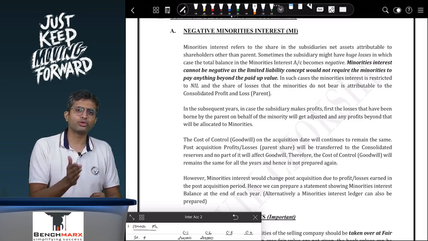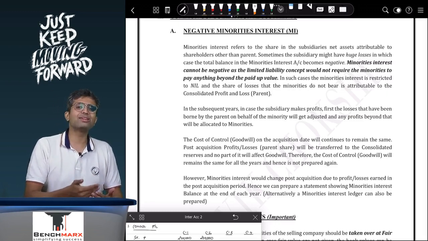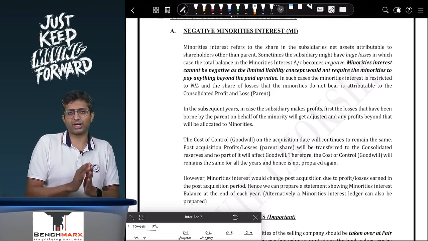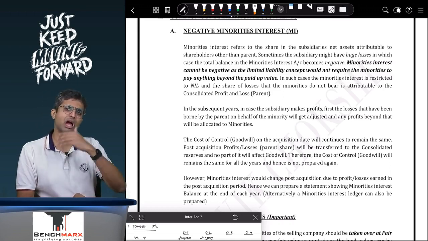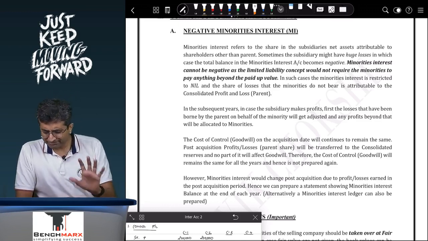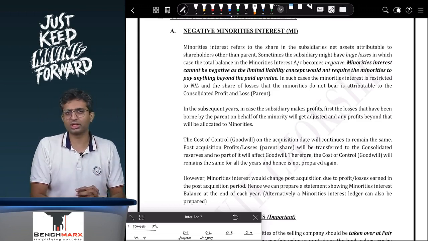So the share of losses will be borne by the parent. It will keep on bearing the losses. If there is a profit, this profit will first be taken by the parent to the extent of losses which it had borne for the minorities, and after that, once those losses are compensated, we will record a profit. This is something which is a very special case. I'm just discussing broad theory over here.